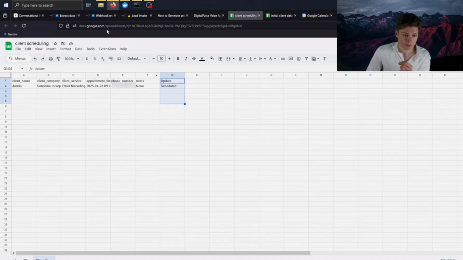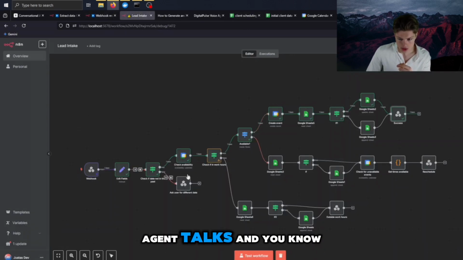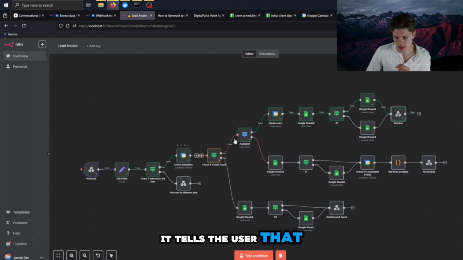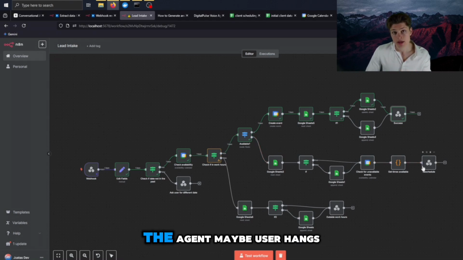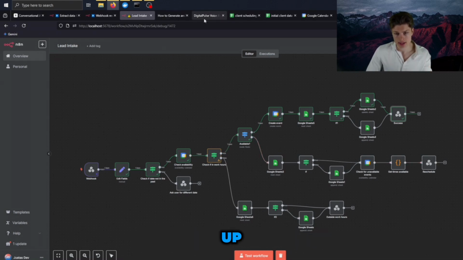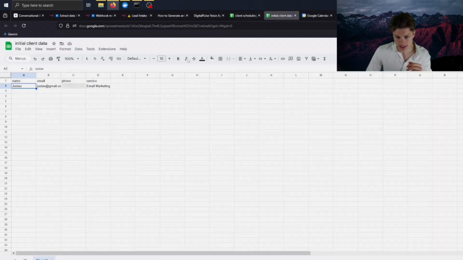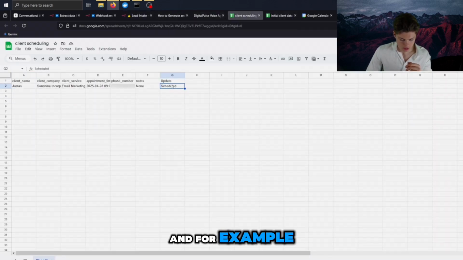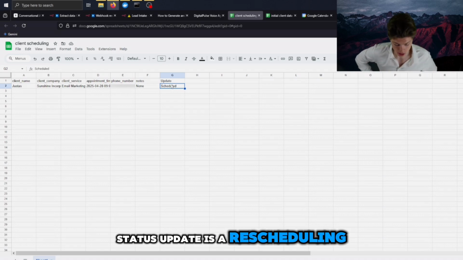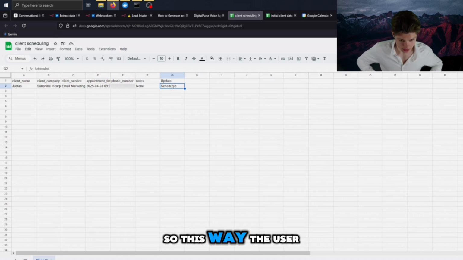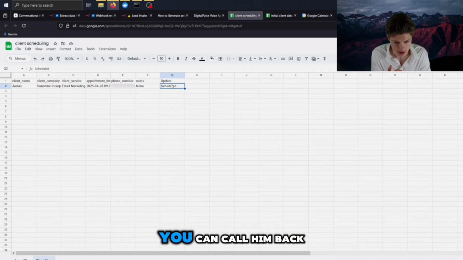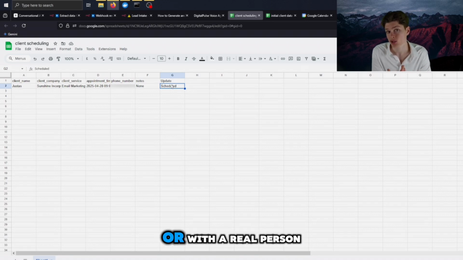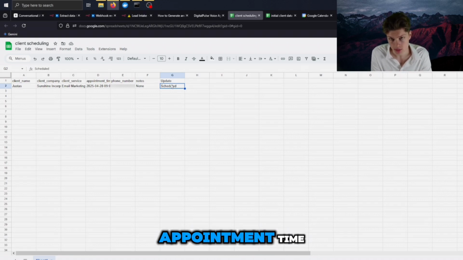So for example, the agent talks and tells the user that they need to choose another time. Maybe the user hangs up, but this way you have your data secured and stored here. And for example, the status update is rescheduling. So this way the user is not lost. You can call them back with the same agent or with a real person and decide on an appointment time.